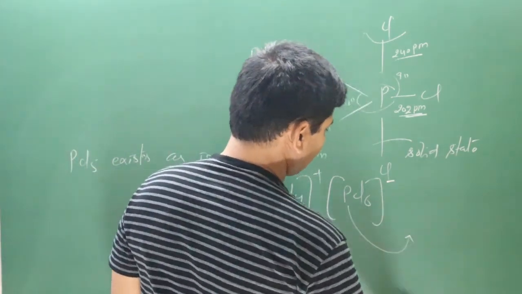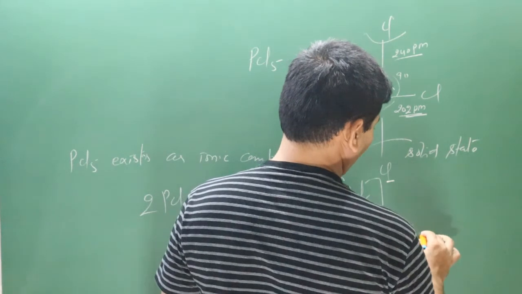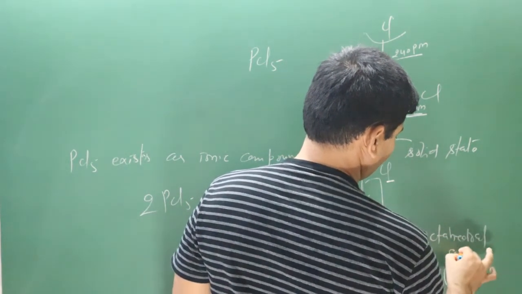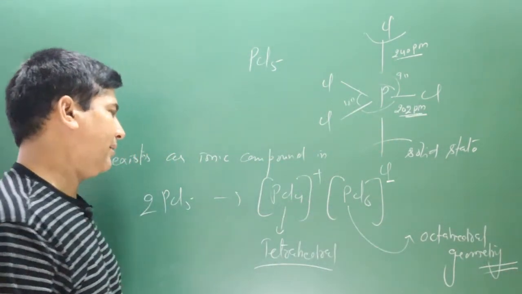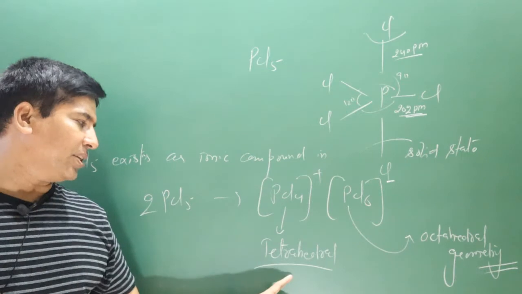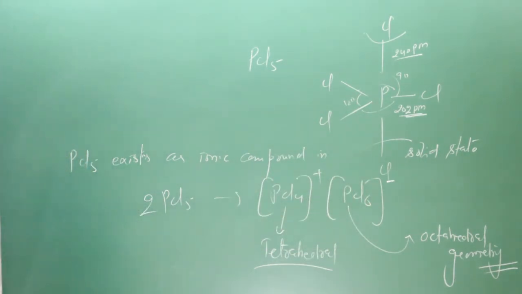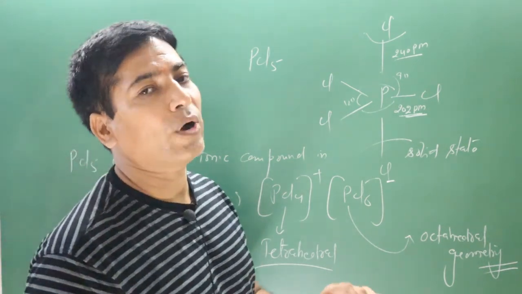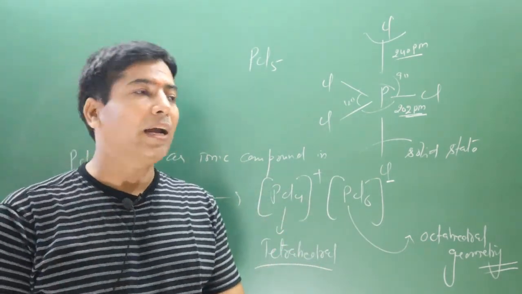In this case 6 sigma bond, then it will be having octahedral geometry. Okay, so this cationic portion is having tetrahedral geometry, and this anionic portion is having octahedral geometry. Okay, so keep in mind, PCl5 is a yellowish white powder, and in the solid state it is present in ionic form.